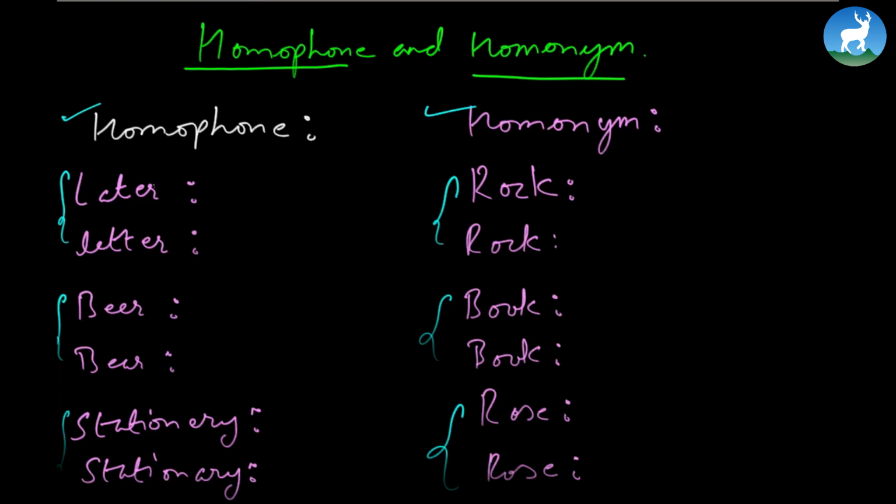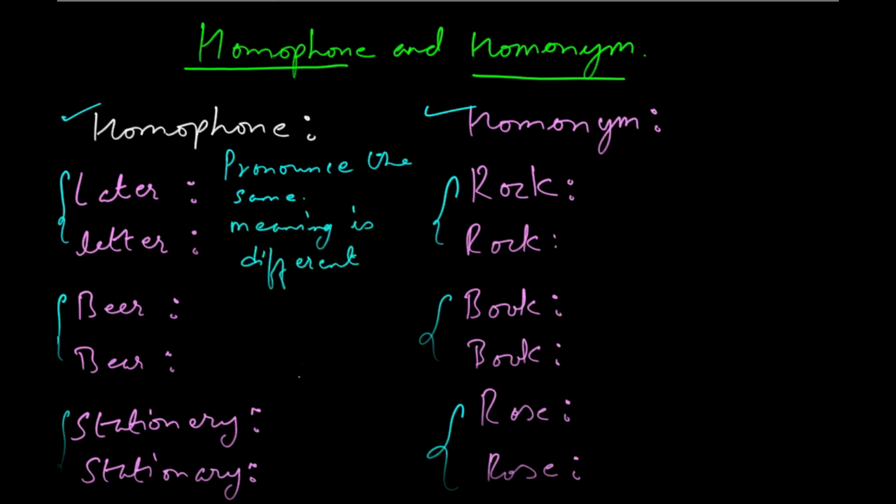If you look at its meaning in the dictionary, you will realize that, hey, the meanings are different. We pronounce the same, their meaning is different, and their spelling is different. We pronounce both later and letter just the same, but their meaning is different. For example, this later means to come a bit late, and this letter means to write a letter to somebody. So they are pronounced the same, but the meaning is different, and of course their spelling is different. The first one is L-A-T-E-R, the second is L-E-T-T-E-R.